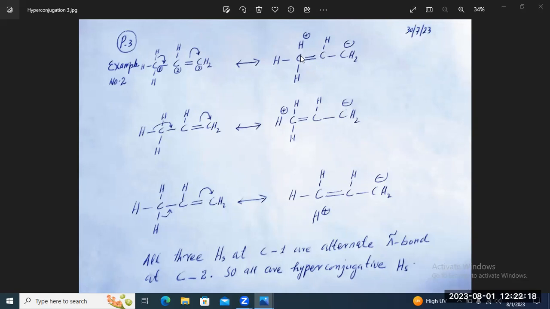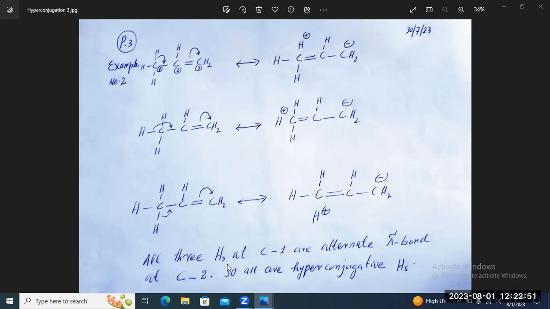And here you can see there is no bond between carbon and hydrogen, so no bond resonance. Similarly, this hydrogen will take part in the hyperconjugative resonance to give the same resonating structure, and similarly the third hydrogen will take part to give the similar structure.